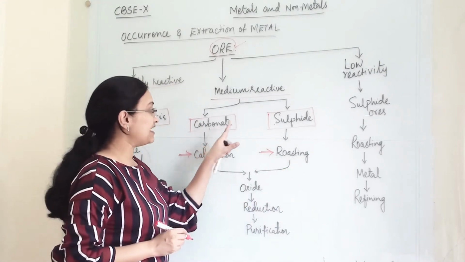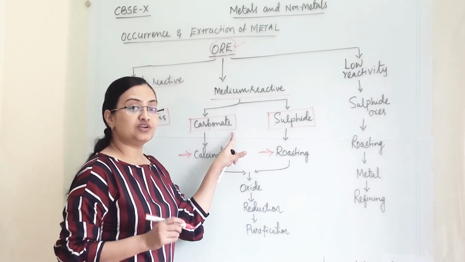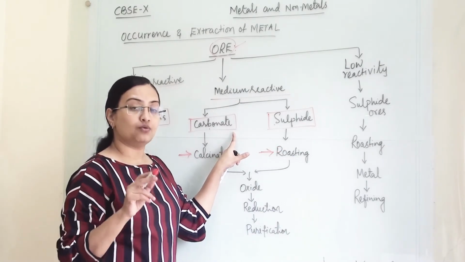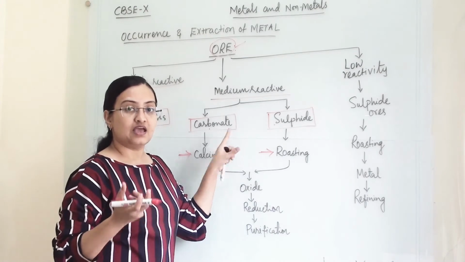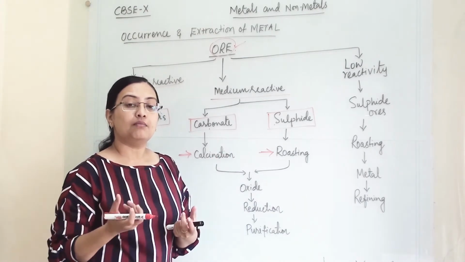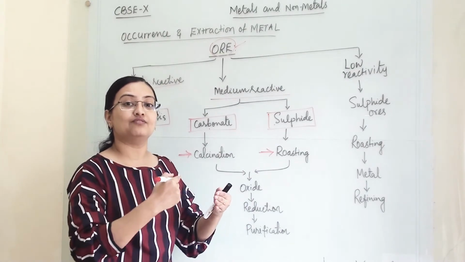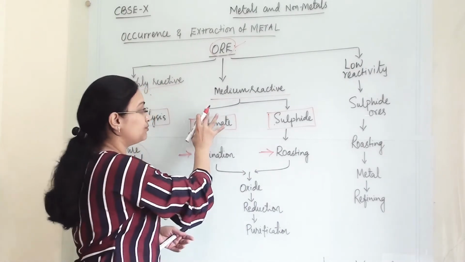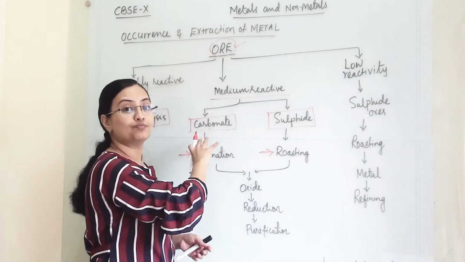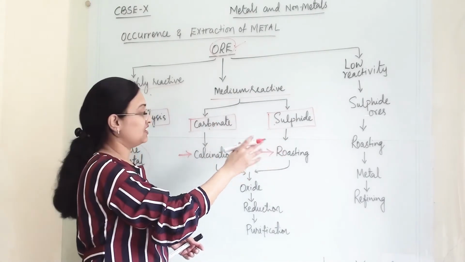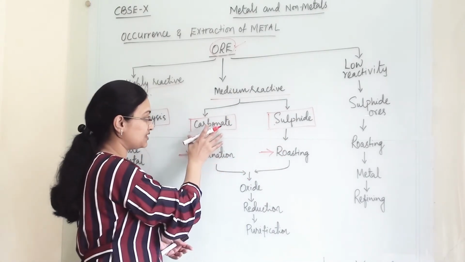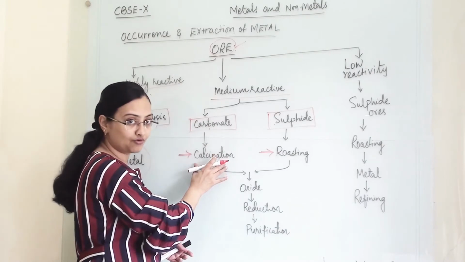So it depends upon which impurities are present in the ore, or we can say the metal is combined with which elements. So according to that, we have to prefer a process of extraction or process of purification. If carbonates are present in that, then we have to perform calcination.